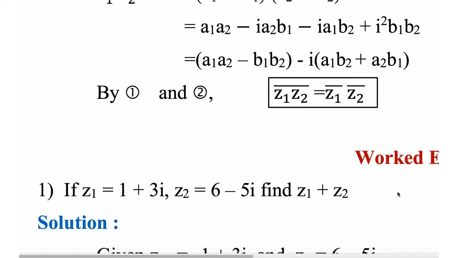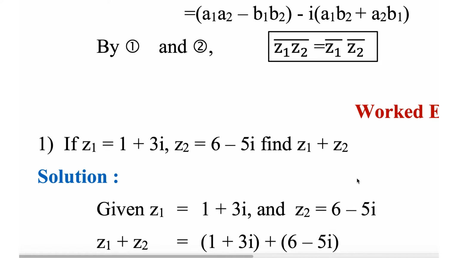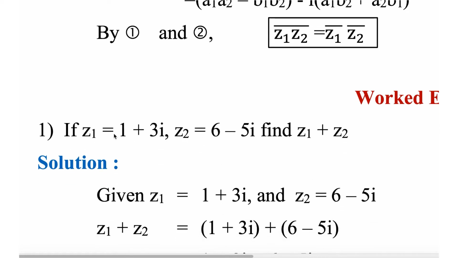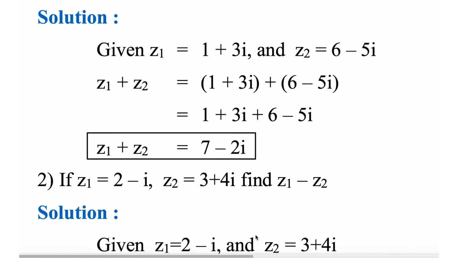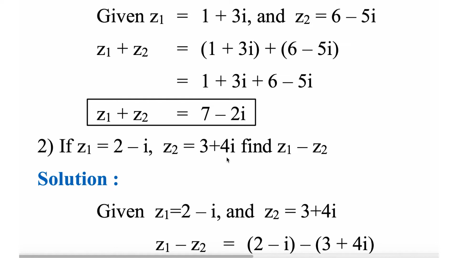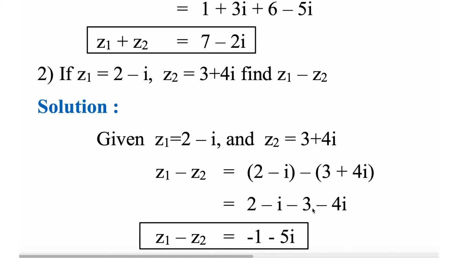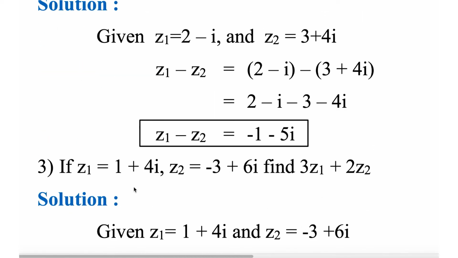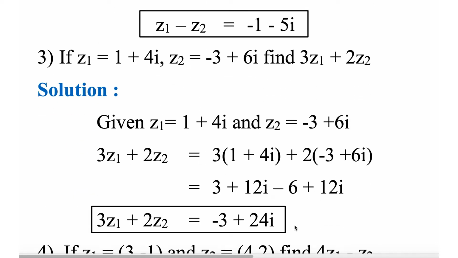If z1 is this, z2 is this, find z1 plus z2. 6 plus 1 is 7, minus 2i. 7 minus 2i is the answer. If z1 is this, z2 is this, find z1 minus z2. 2 minus 3 is minus 1, minus 5i. Minus 1 minus 5i is the answer. If z1 is this, z2 is this, find 3z1 plus 2z2. 3z1 is 3 times this, and so on. Minus 3 plus 24i. Yes, minus 3 plus 24i.